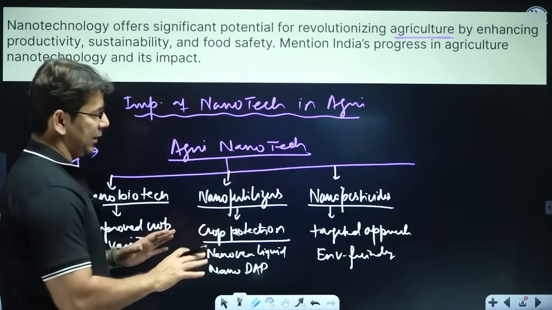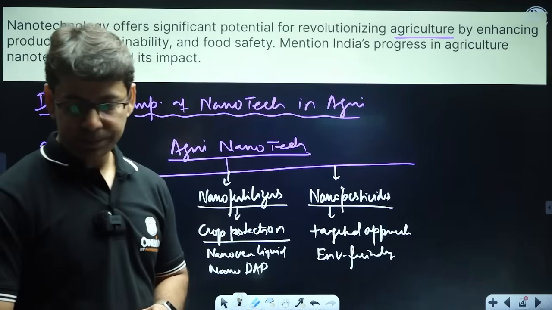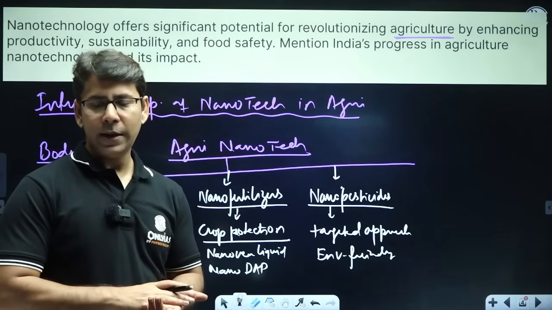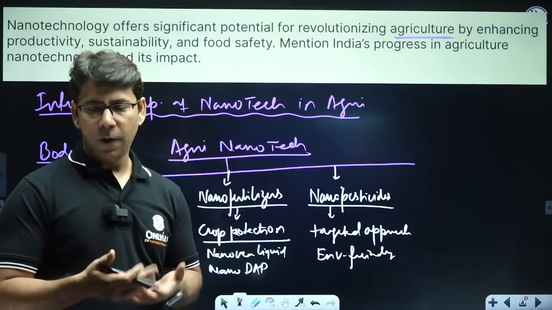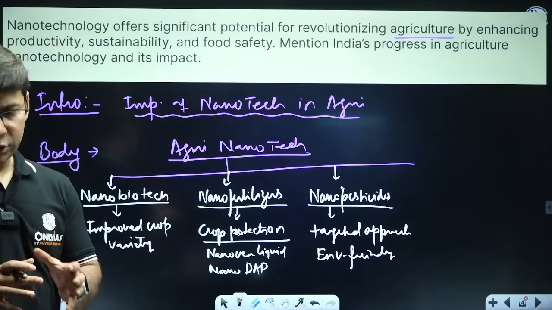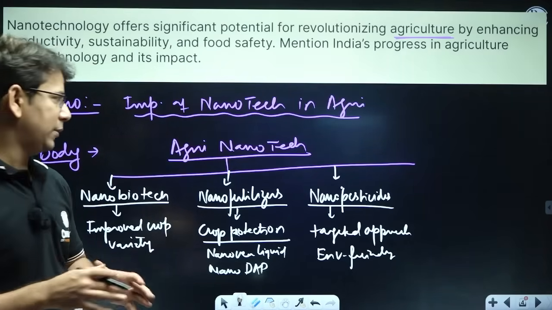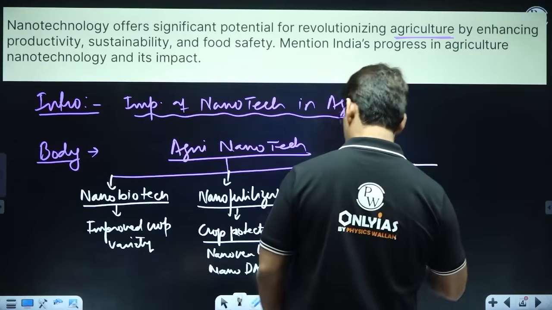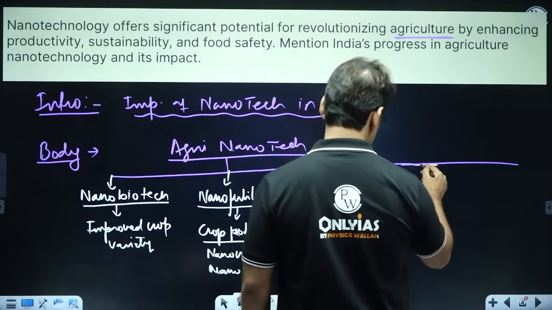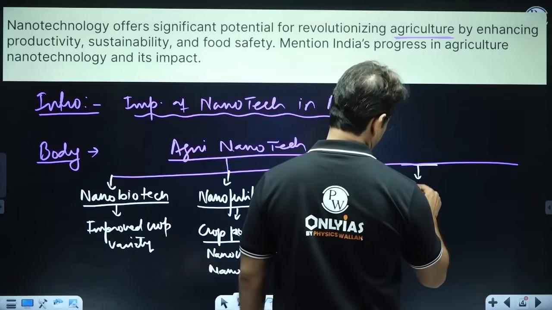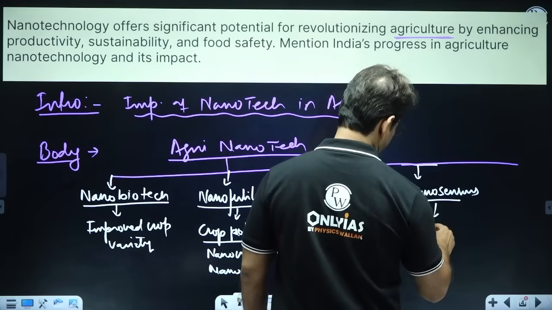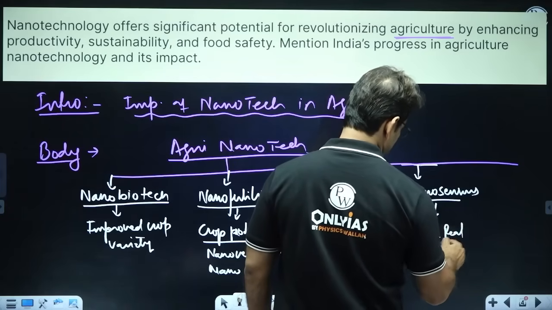I am just giving you a skeleton that you can use, right? And then we can use nano biosensors and nanomaterials, right, for soil improvement, and we can use it for detection, real-time detection and monitoring, right? So we can add two more things out there. Two more things we can add here. One is, here I am writing, nanosensor for monitoring, for real time monitoring,